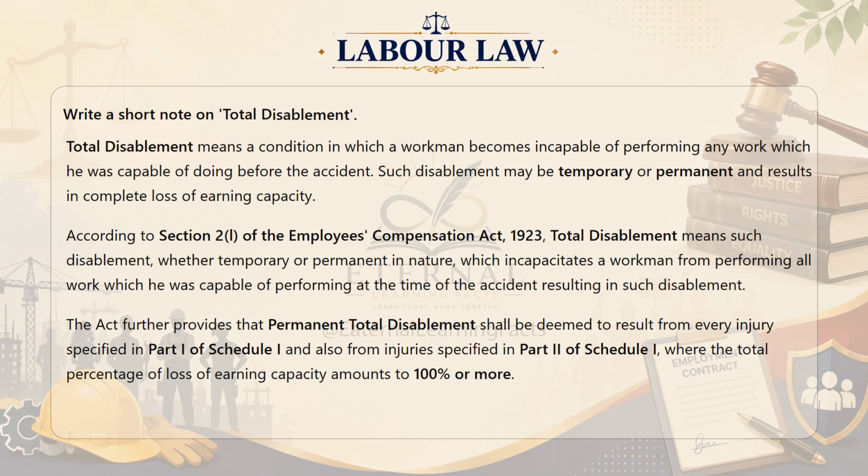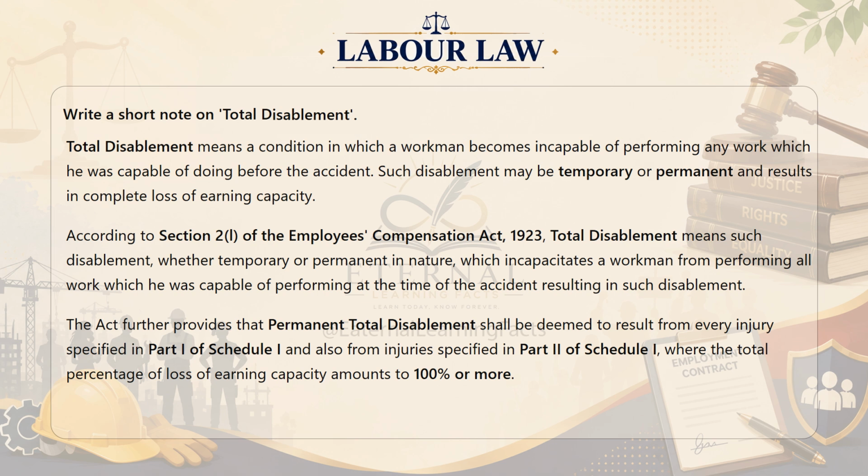Write a short note on total disablement. Total disablement means a condition in which a workman becomes incapable of performing any work which he was capable of doing before the accident. Such disablement may be temporary or permanent and results in complete loss of earning capacity.